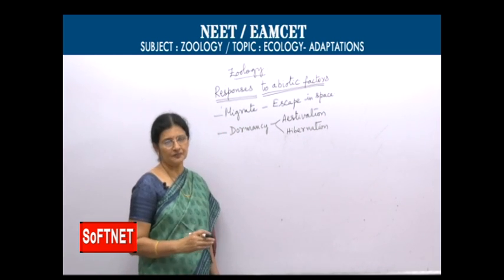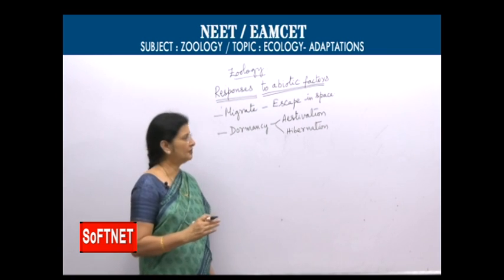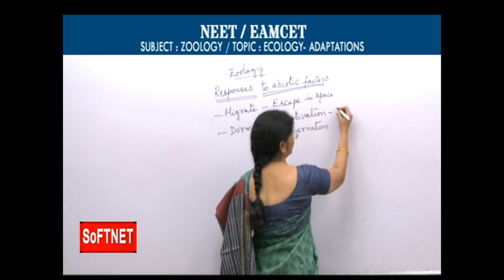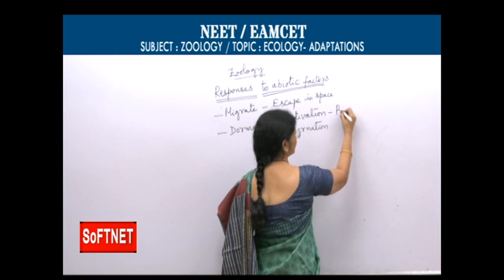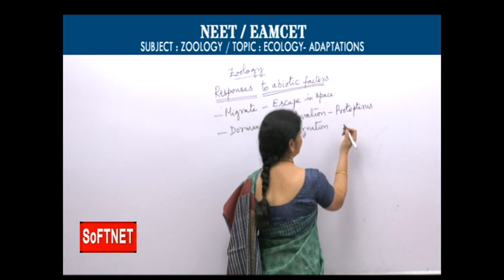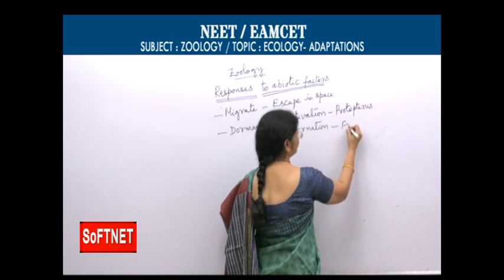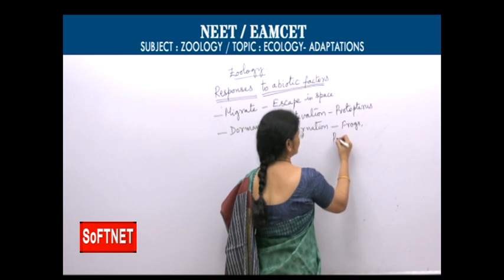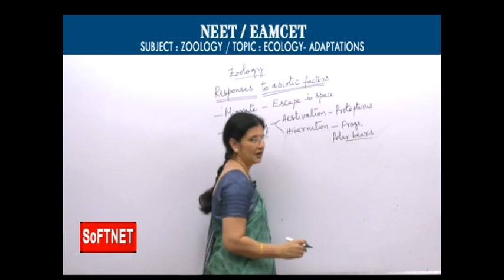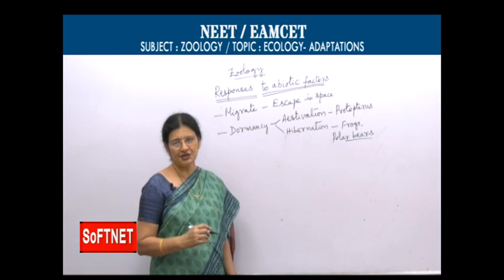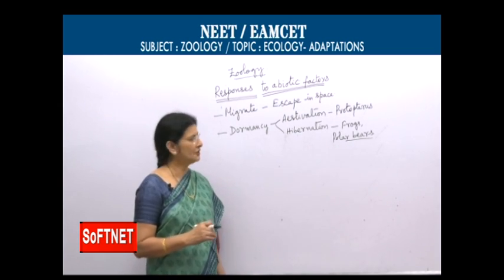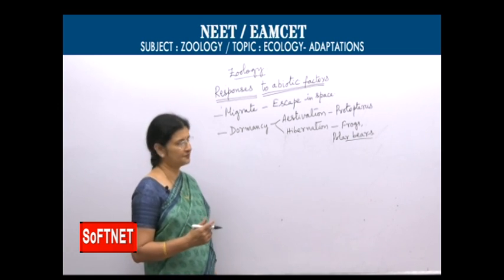By stopping their activity and covering themselves with mud, like estivation, you can take an example, these frogs or Protopterus, a lungfish, it shows estivation. Hibernation is also shown by a number of frogs and polar bears. They enter into a state of dormancy. Again, when favorable conditions set in, they come out of their dormancy.